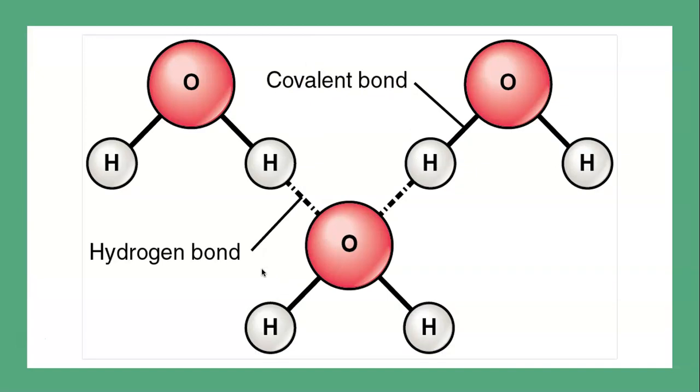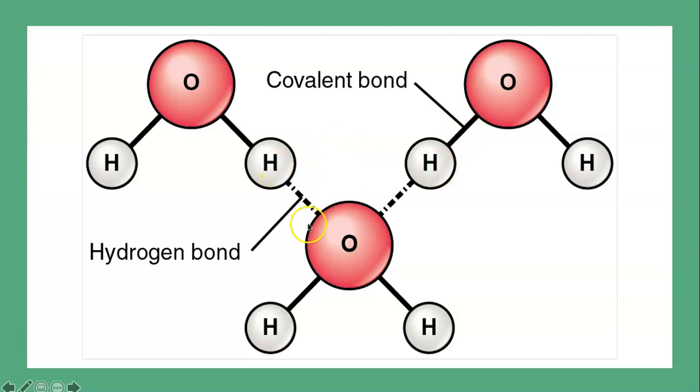Hydrogen bonds are formed when a weakly positive hydrogen atom already bonded to one electronegative atom, for example the oxygen in the water molecule, is attracted to another electronegative atom from another molecule. So in other words, hydrogen bonds always include hydrogen that is already part of a polar molecule. So take a look at this. This is the covalent bond, right? This is the polar covalent bond between the oxygen and the hydrogen.